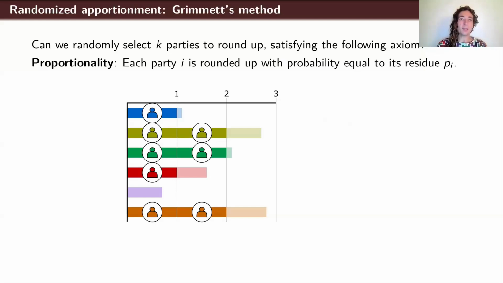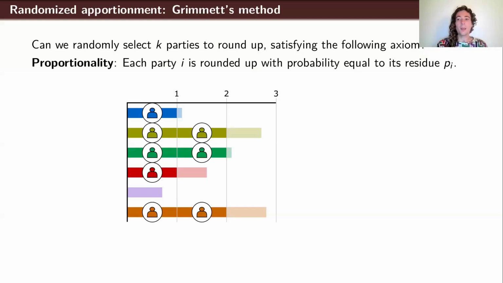And what that implies is that in expectation, each party gets a number of seats exactly equal to its party share. Whereas ex post, if we satisfy the quota axiom, they're at most getting 1 away from their party share. So it's a sort of best of both worlds fairness guarantee if we can satisfy this property. Ex ante, you get exactly what you deserve, and ex post, you get what you deserve up to 1 seat.